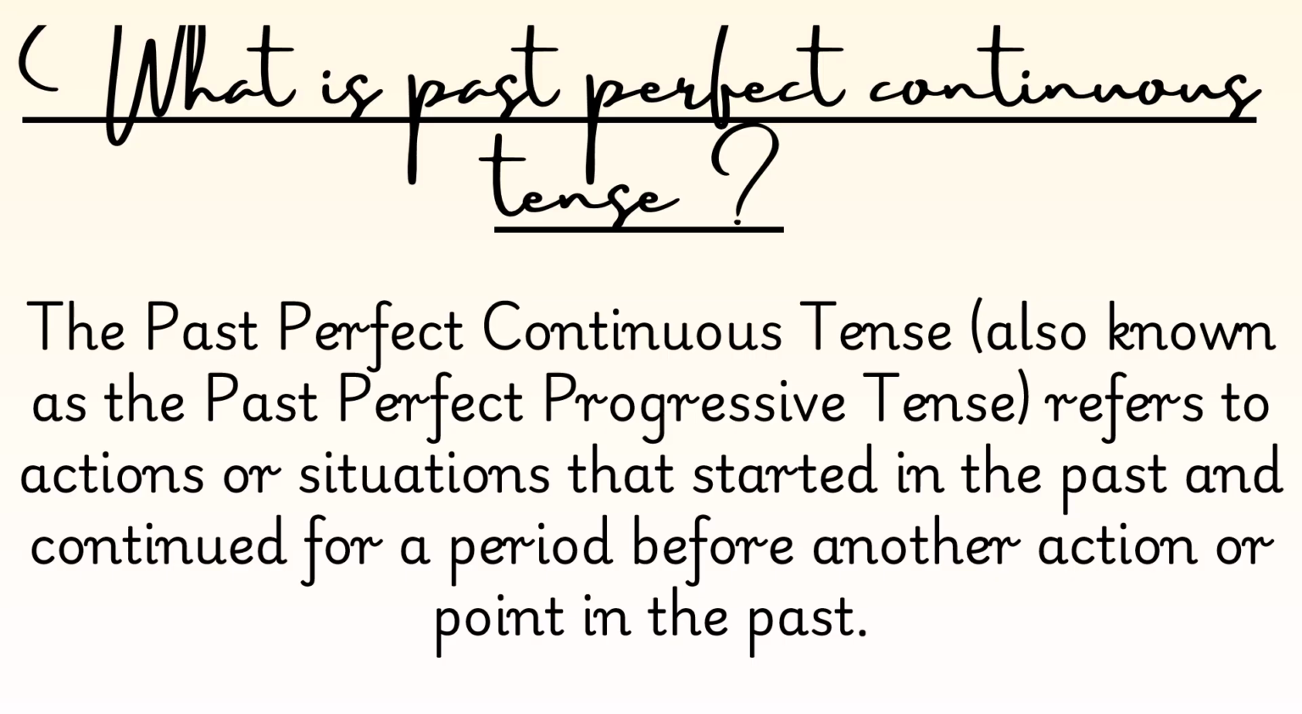Now what is past perfect continuous tense? It is the tense that is referred to the situation or action that started in the past and continued for a period before another action or point in the past. Means it started at some point in the past and it continued for a period of time, until another action took place.